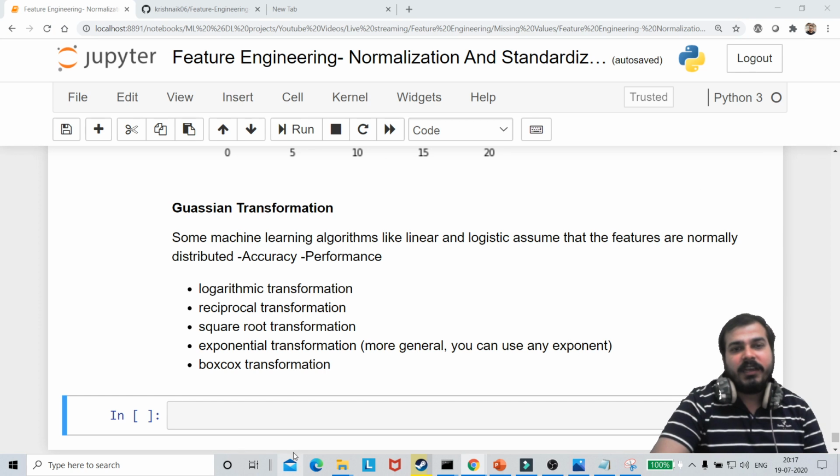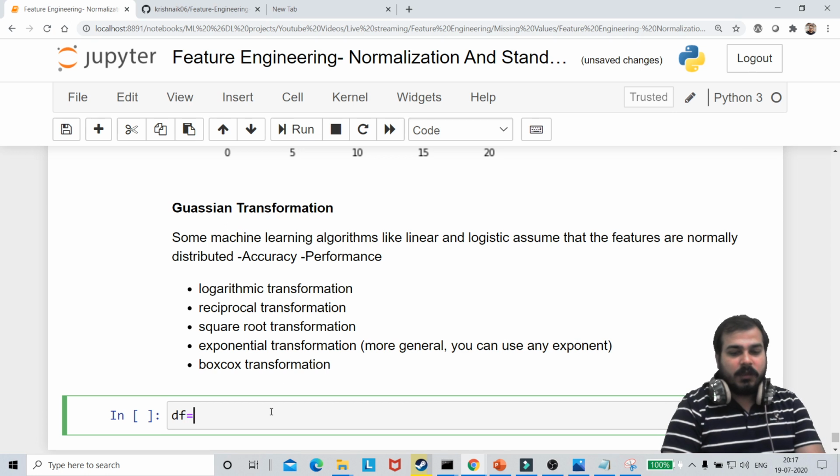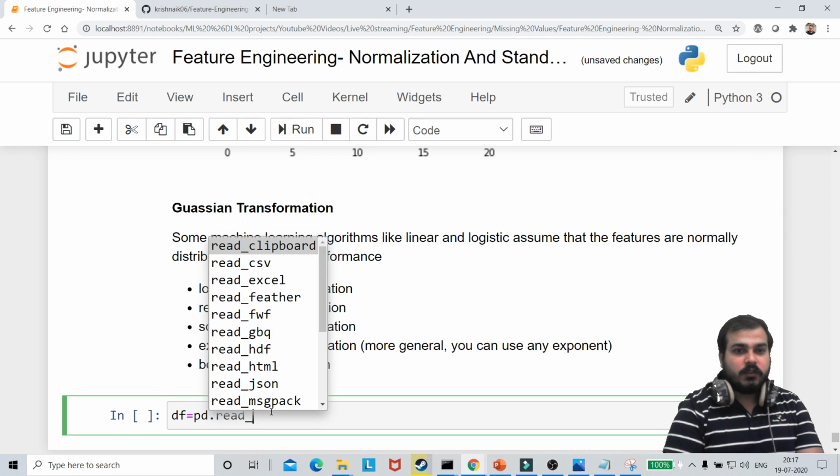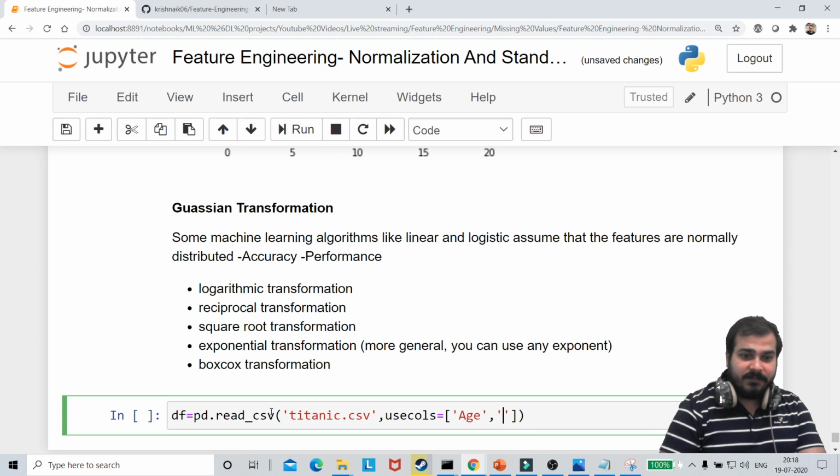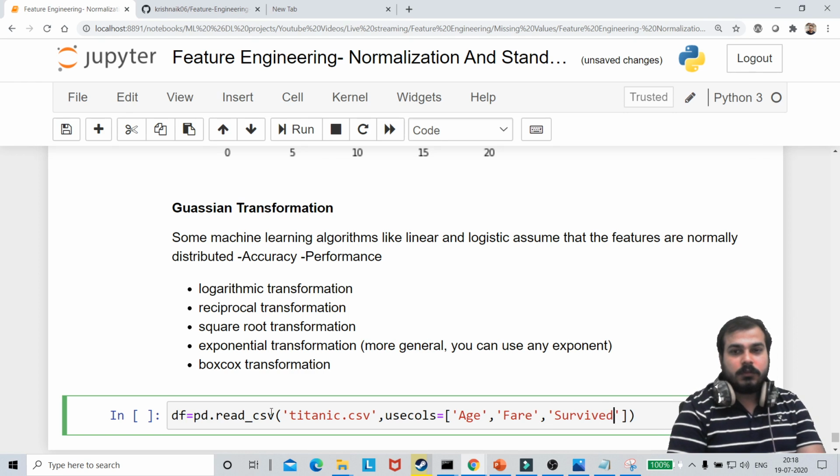Now let me read a data set again. I'm going to write pd.read_csv, and here I'm going to take the titanic.csv data set, and I'm going to use columns, taking three features: Age, Fare, and then Survived.